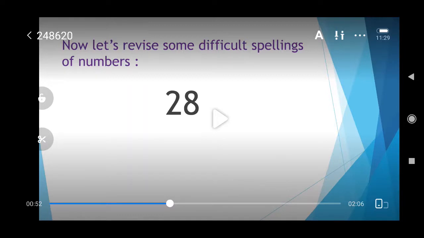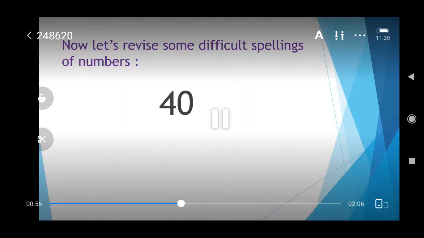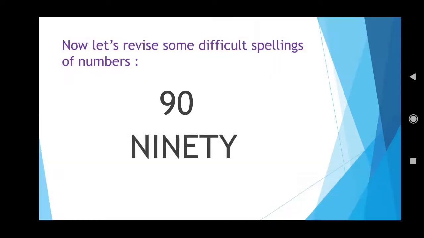TWENTY. 8. EIGHT, 8, isn't it? The next spelling on the screen is 40. Yes, 40. Now FORTY, 40. 90. NINETY, 90.